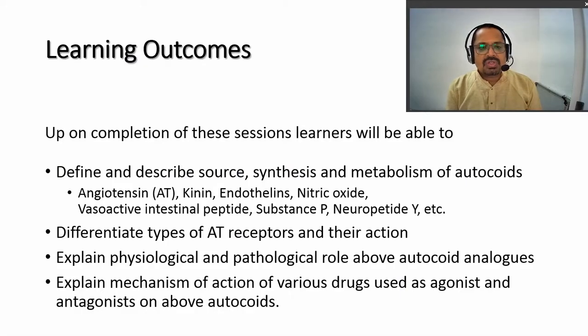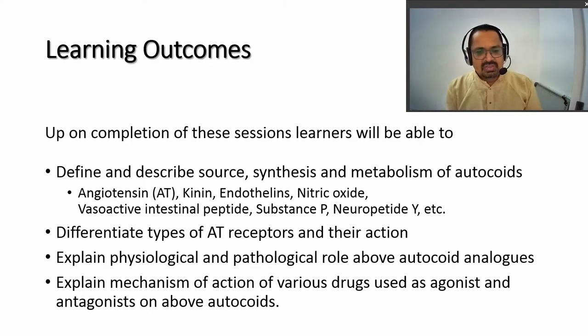So the learning outcomes of this particular presentation is that upon completion of these sessions, the learner will be able to define and describe the source, synthesis and metabolism of these different types of autocoids, principally which includes angiotensin, kinin, endothelins, nitric oxide, vasoactive intestinal peptides, then substance P, neuropeptide Y, etc. So these are the different kinds of autocoids which we are going to study in this presentation.